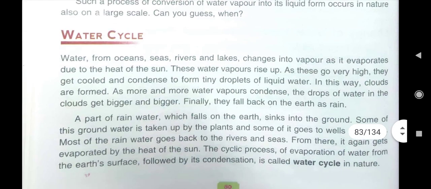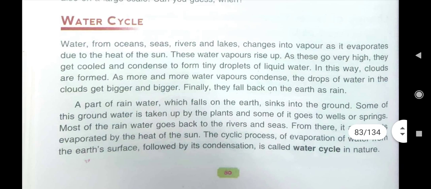And in the rainy season, you must have observed rain falls on the ground. How? This is because of the water cycle. You must have observed the wheel of a cycle. You cannot find the starting of the wheel or the end point of the wheel. It is a continuous cycle, and that is the water cycle.